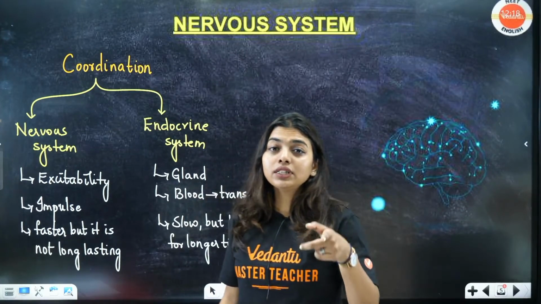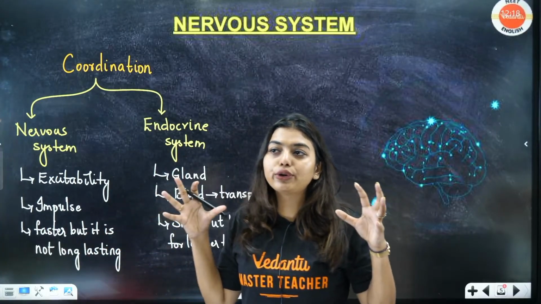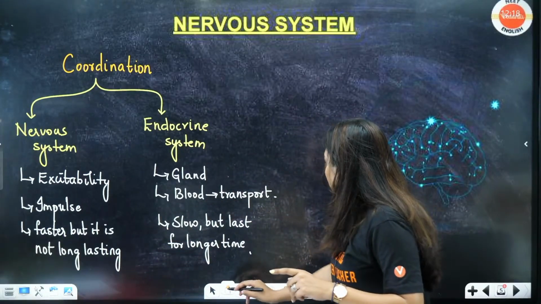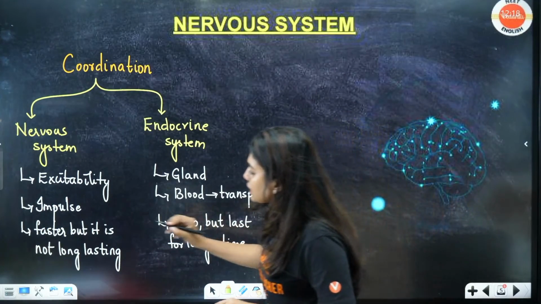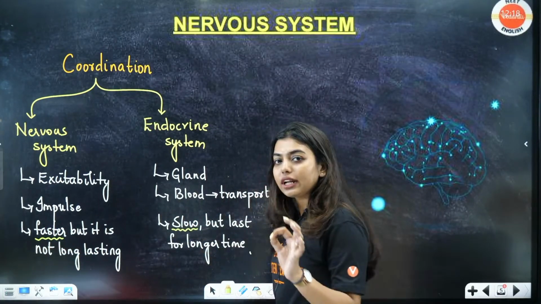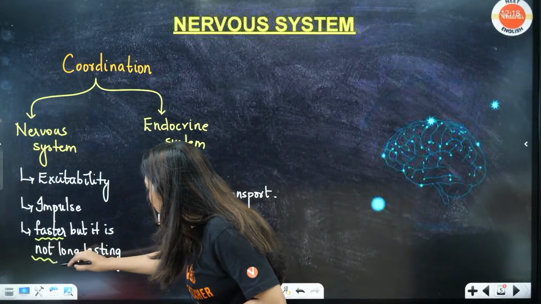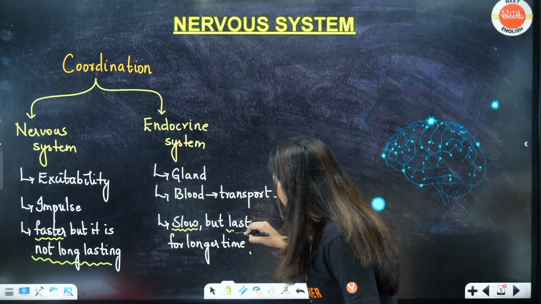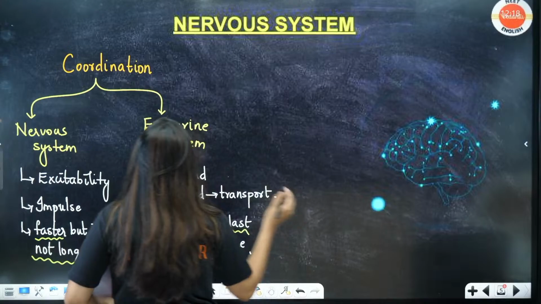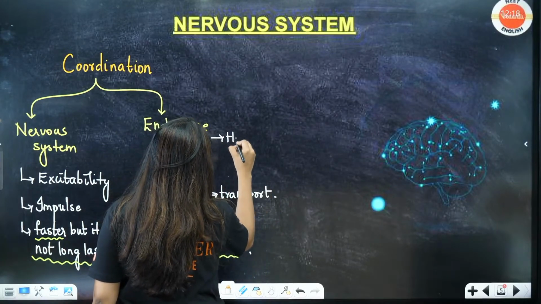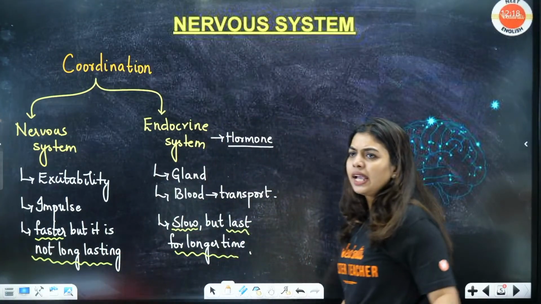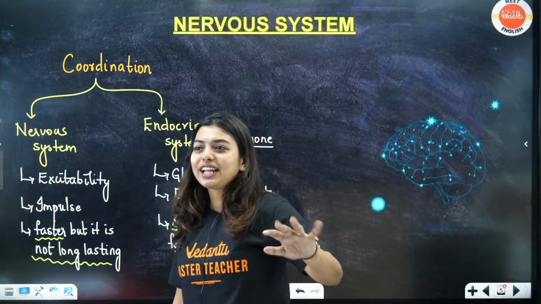So yeah. Look here students, these two are going to do all the set of activities for your coordination to happen. Is this clear? So the most important thing is the neural system is faster, the endocrine is slow. But the neural is not long lasting, while the endocrine is more lasting, obviously, because here hormones are getting passed. So you have to remember that. Very, very important. Students, next chapter is chemical coordination. At that time you will study about your endocrine system. Introduction clear?